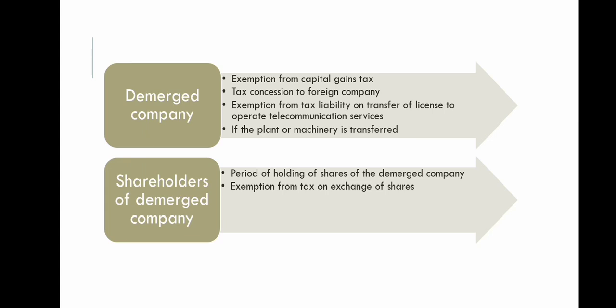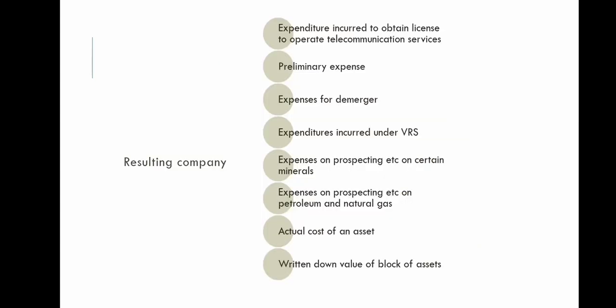Next, the shareholders of the demerged company get tax exemptions on the period of holding of shares of the demerged company, and they also get tax exemptions on exchange of shares. Next, let's see the tax incentives for the resulting company.